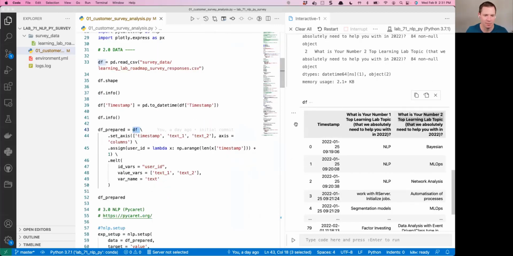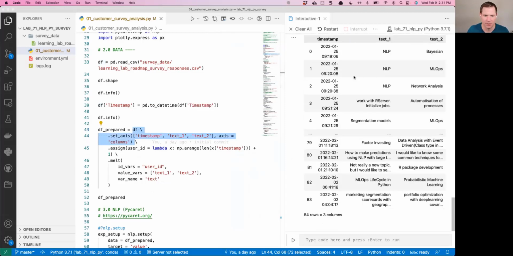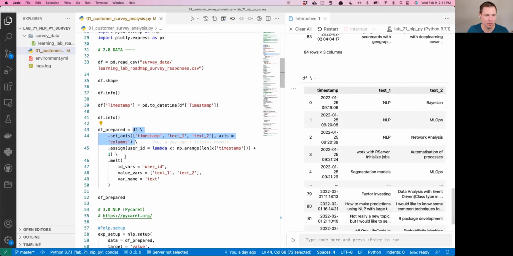I'm going to rename it timestamp, text 1 and text 2. So that's what I first do here. I'm just going to run there. Hold on. Let me hit Shift and Enter. So you can see here, I've renamed these columns.